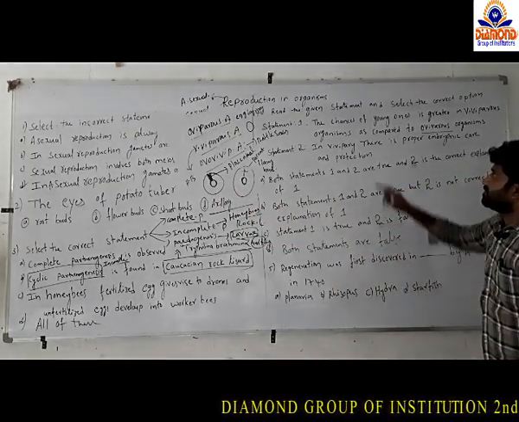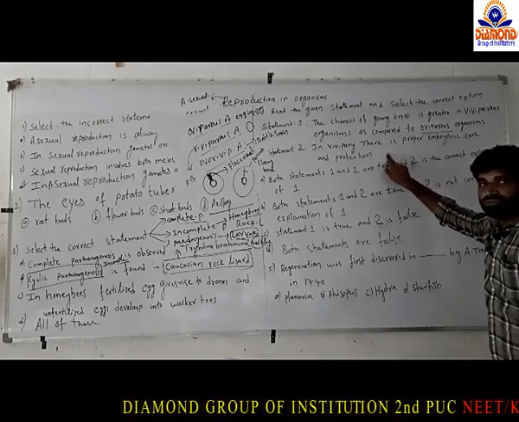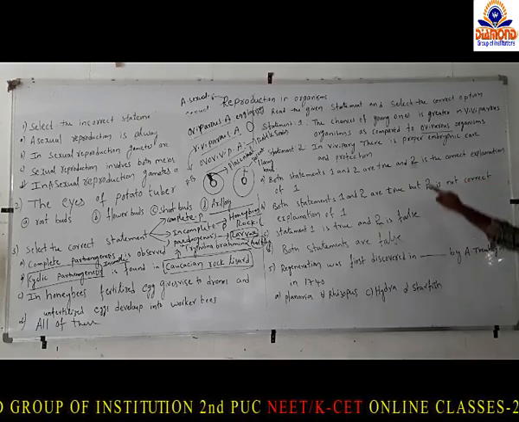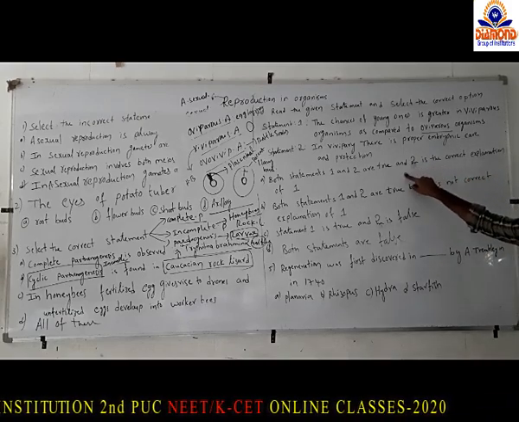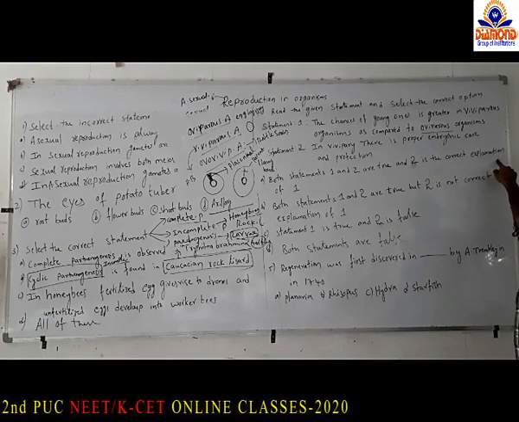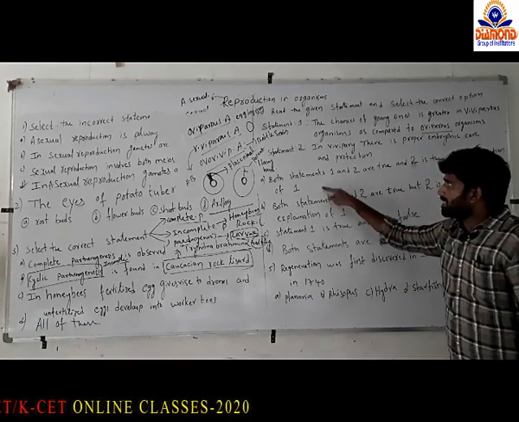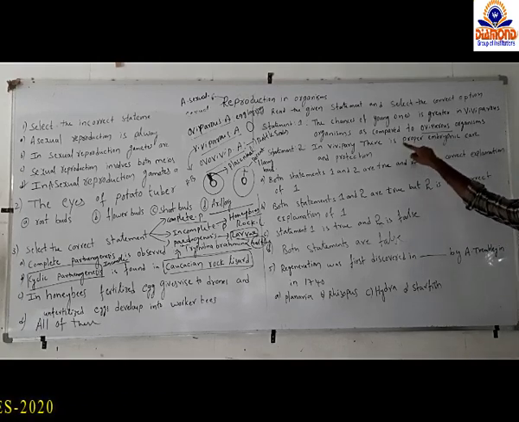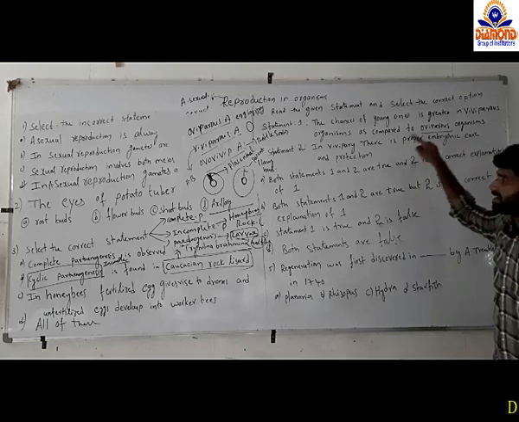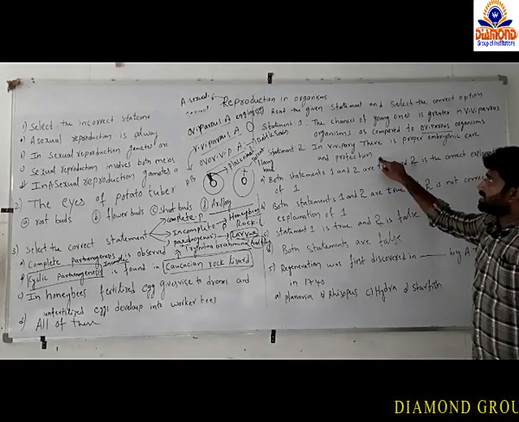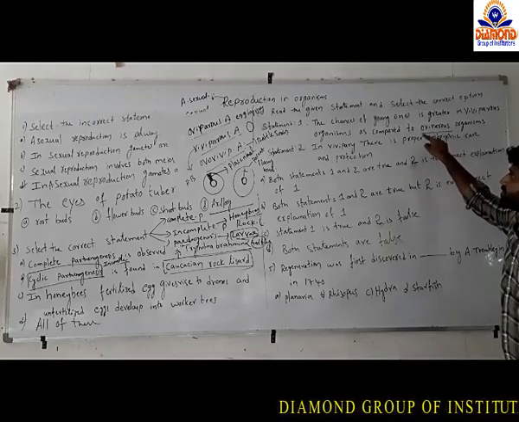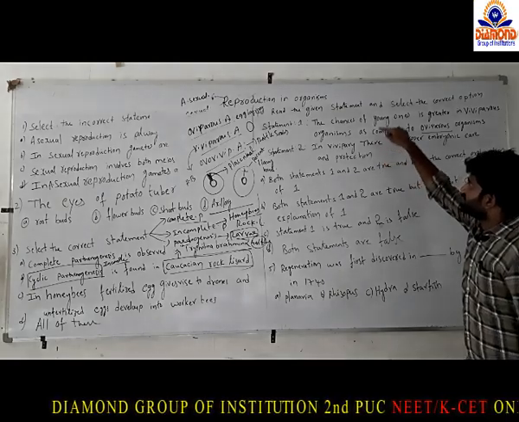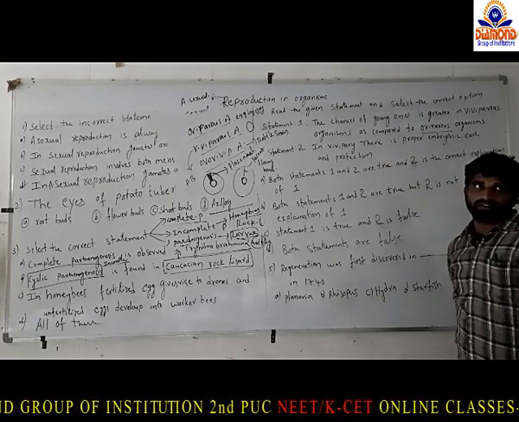According to that, statement 1 and statement 2 both are correct. The options are given as: both statements 1 and 2 are true, and 2 is the correct explanation of 1. This means both statements are correct, and statement 2, that in vivipary there is proper embryonic care and protection compared to oviparous animals, is a correct explanation for statement 1.